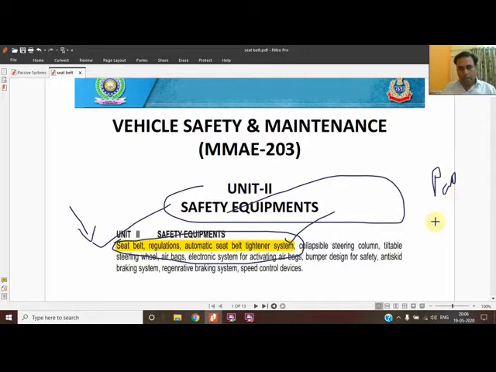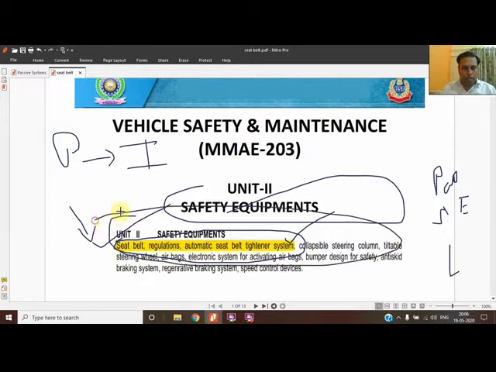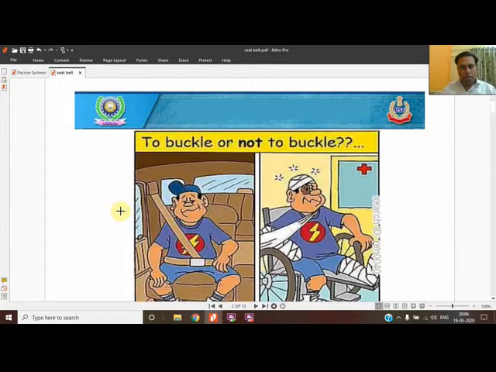And passive safety, you know that there are two types of safety. One is the external, for saving the external pedestrian or bicycle person, and the second is the internal one. So it comes under the passive, and that too in the internal category for saving the occupant. So, starting with what a seat belt is.